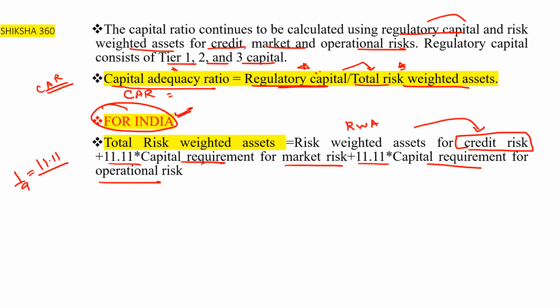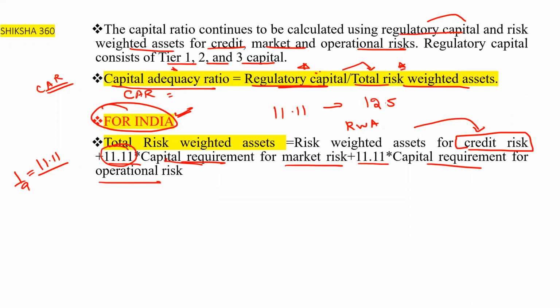And where they have not given the risk weighted assets but have asked for the capital requirement, we have to multiply it by this factor. So for India the multiplying factor is 11.11, and in general, as per the Basel guidelines, it is 12.5.